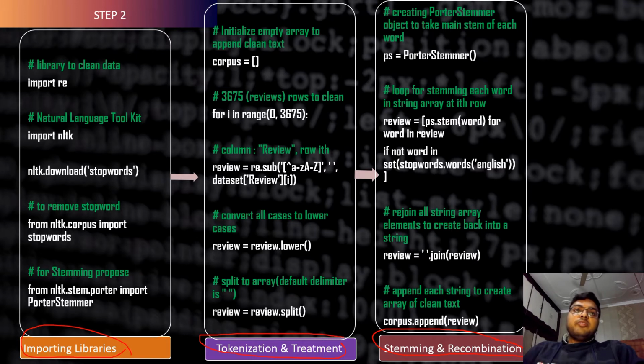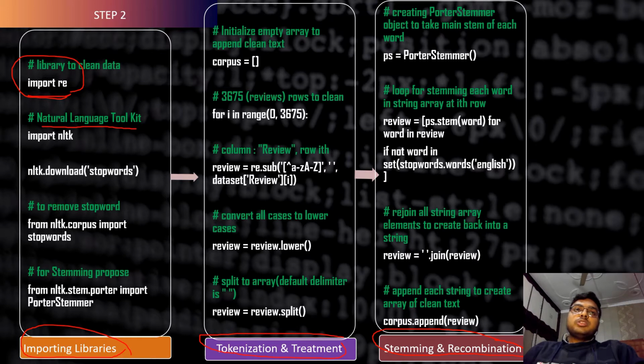Here we import our first library, which is regular expression. Secondly, we are importing another library, which is the natural language toolkit.